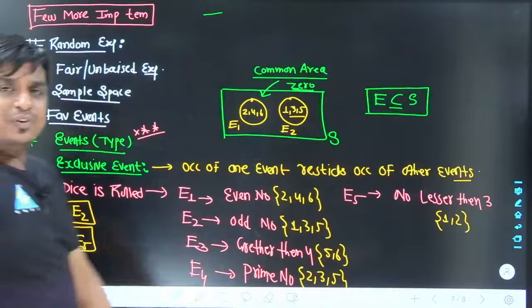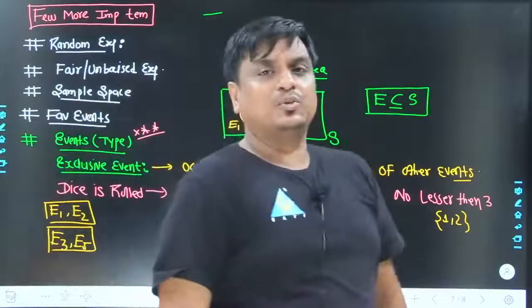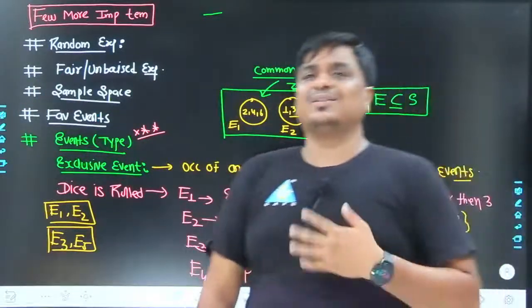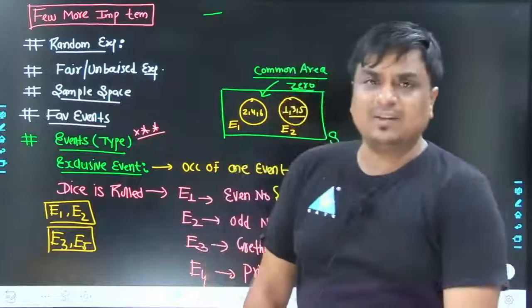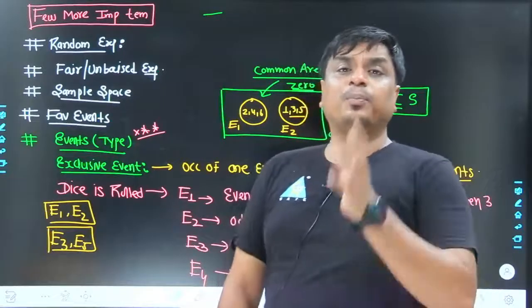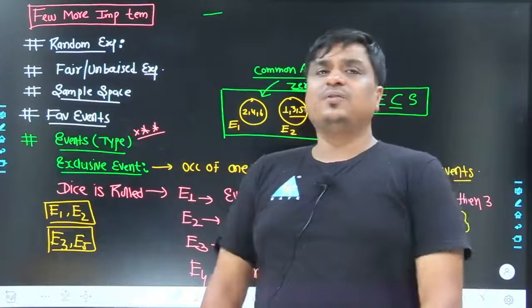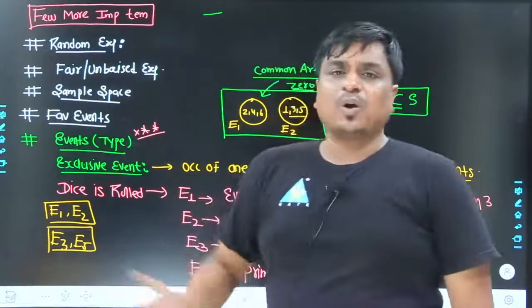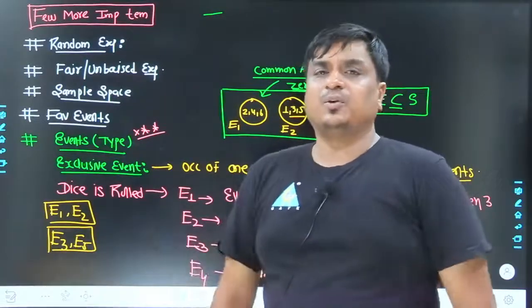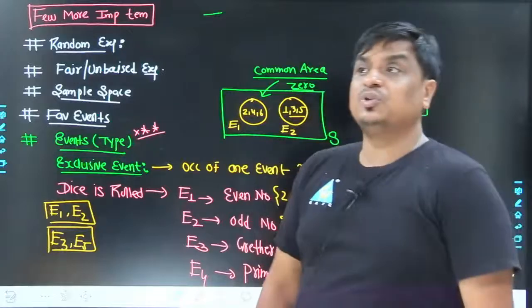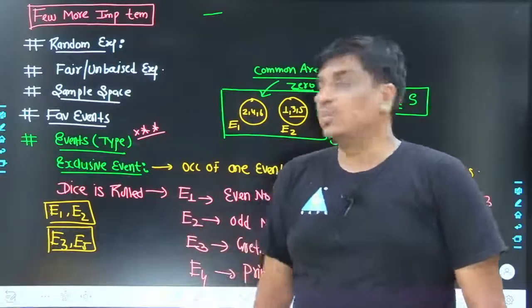Now the type of events is very, very important, as has been told, because until and unless you are able to assess which kind of events we are dealing with, you won't use the proper axiomatic formulas. And if you use an improper or wrong axiomatic formula, the result would be wrong, and if it's an MCQ problem, you will end up with negative marks as well.